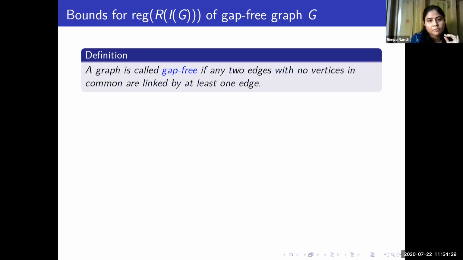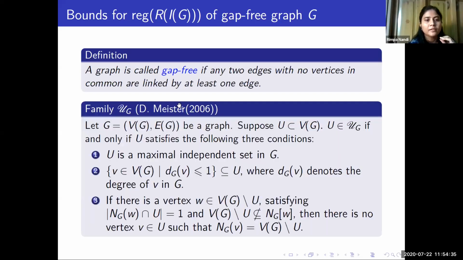So to provide some bounds for the regularity of the Rees algebra for gap-free graphs, we recall a family which was introduced by D. Meister in 2006. Suppose that G is a graph, then a subset U of the vertex set belongs to this family U_G if it satisfies these three conditions. And this family actually plays a vital role in providing our bound for this regularity.